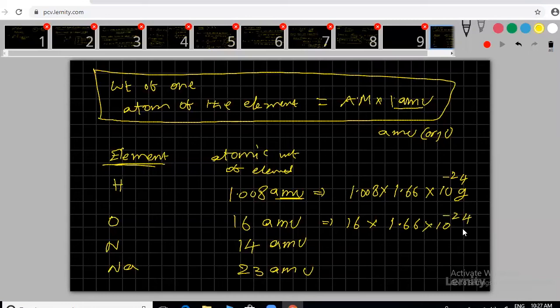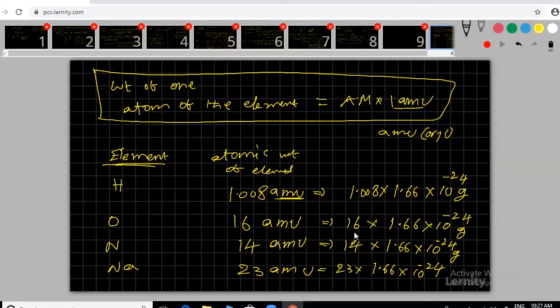Try to remember this value. Even if you know how to derive it, very good, but for fast purposes, try to remember. Nitrogen, 14 into 1.66 into 10 power minus 24 grams. What about the last one? 23 into 1.66 into 10 power minus 24.